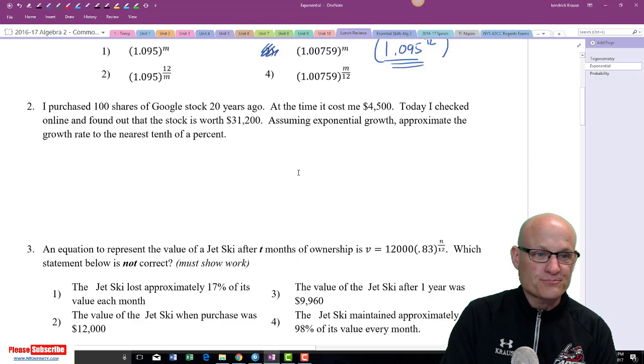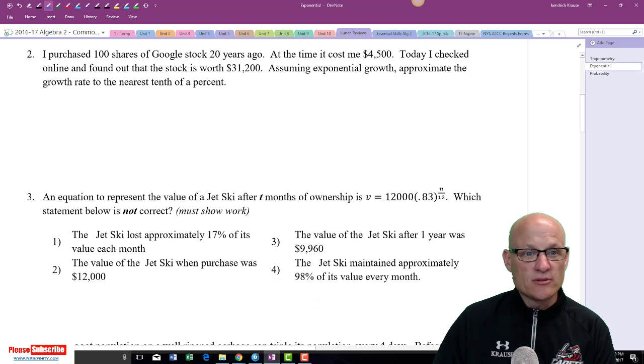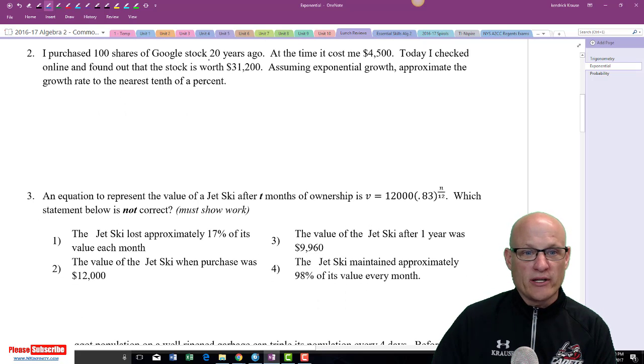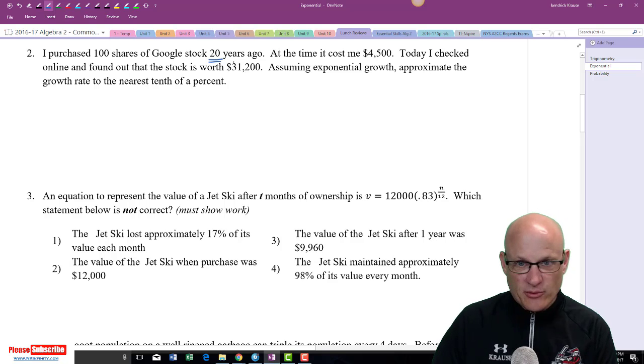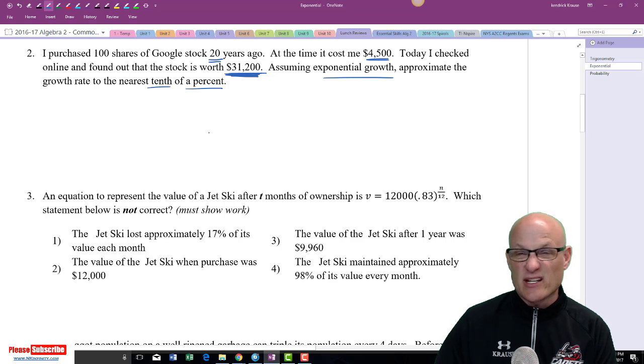Let's move on. Let's assume I purchased 100 shares of Google stock 20 years ago. Oh my goodness, would I be a rich person today? And by the way, it wouldn't be worth $31,000. It would be worth a lot more than that. Anyway, let's say I spent $4,500 and I checked online to find out the stock is worth now $31,200. Assuming exponential growth, to the nearest 1/10 of a percent, what's my growth rate?